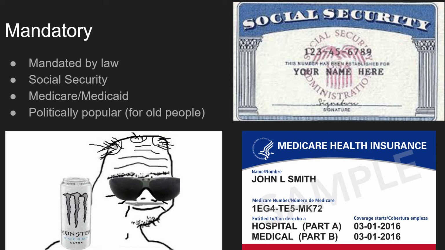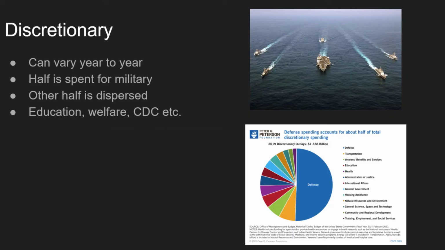Mandatory spending is spending that is mandated by law that the government must pay. Mandatory spending comprises Social Security, Medicare, and other programs. Politically, it would be suicide to cut back on these programs, so the government does not touch them.